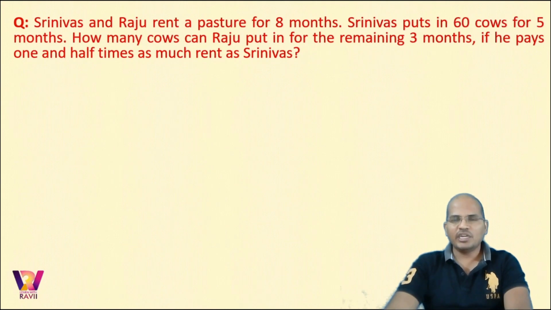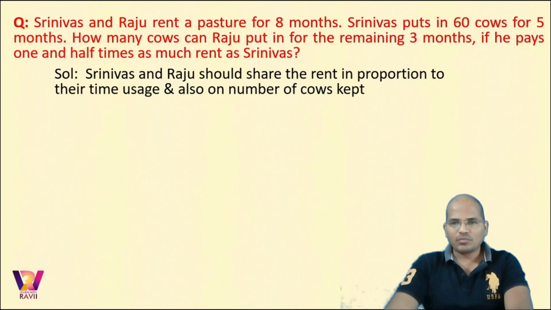We have a question that Srinivas and Raju are renting a pasture for 8 months. Srinivas puts in 60 cows for 5 months. How many cows can Raju put in for the remaining 3 months if he pays 1.5 times as much rent as Srinivas? Now in the question of partnership, please keep this point in mind. Always follow the sequence of the people involved. We began with Srinivas and Raju, so till the end of the problem stick to the sequence of Srinivas, Raju only.